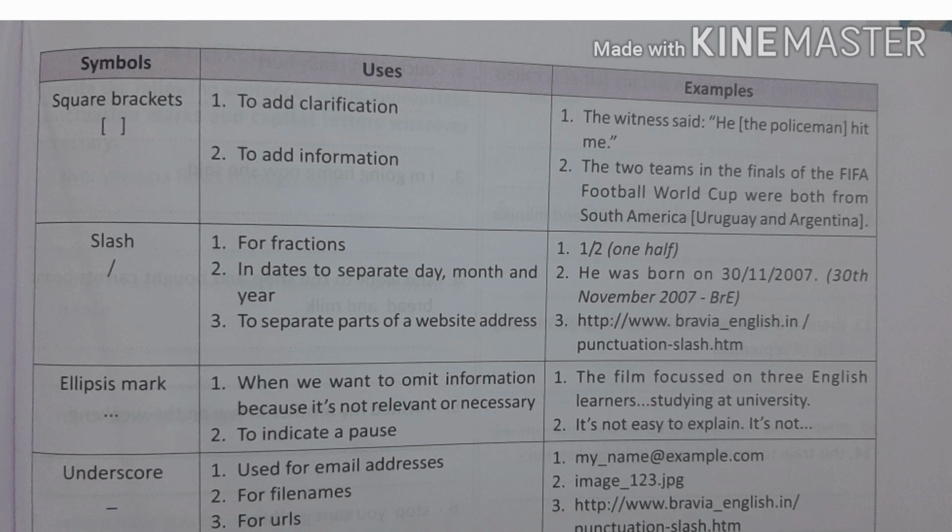Next is the underscore. Used for email addresses. We use underscore mainly in email addresses, for file names, and for URLs. URLs are also the web address. For example, my_name@example.com. These are our punctuation marks which we use to write our ideas very clearly.